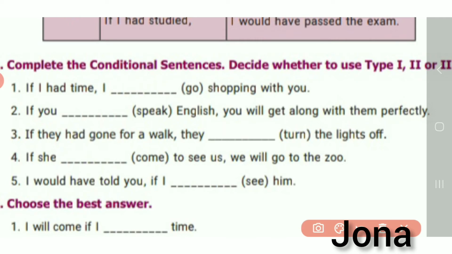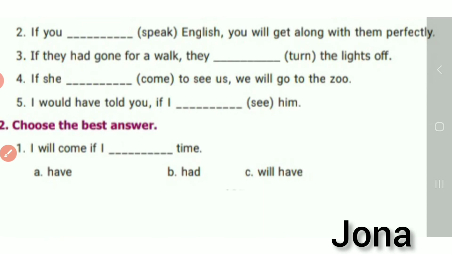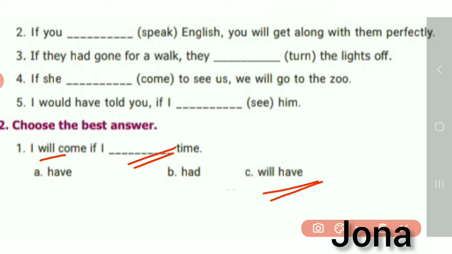A few more examples are here in the textbook. Choose the best answer: I will come if dash time. I will come, this is present tense, so obviously here it must be present only, isn't it? So what will be there? Will have. I will have come.